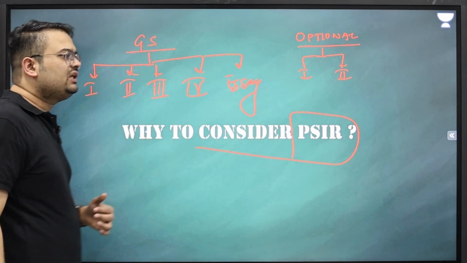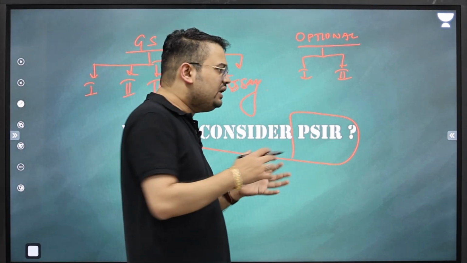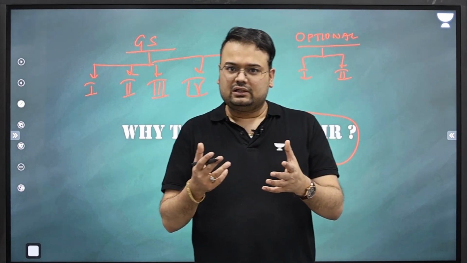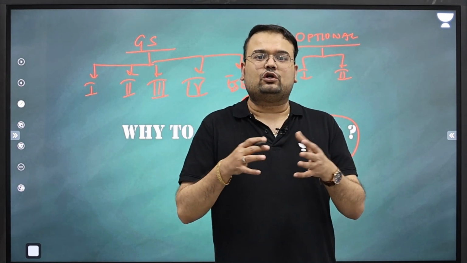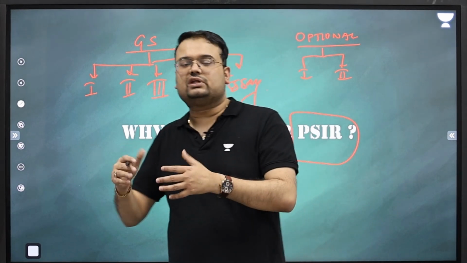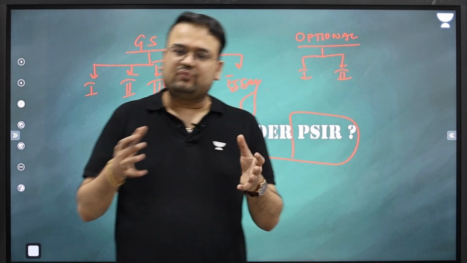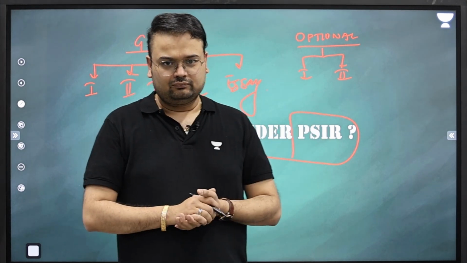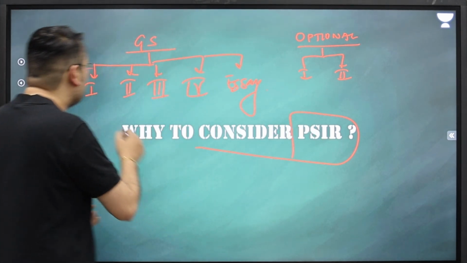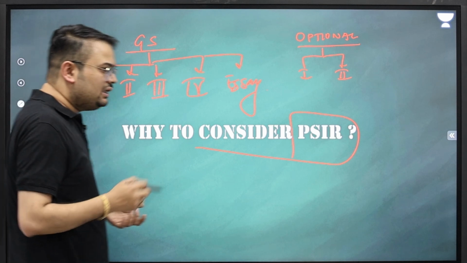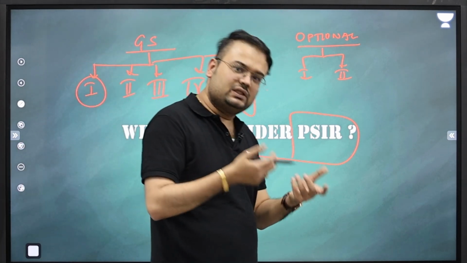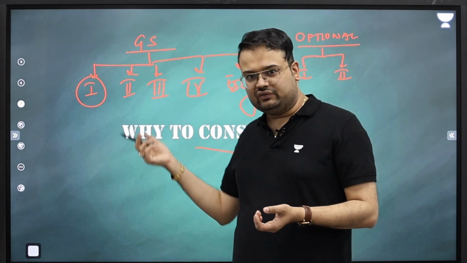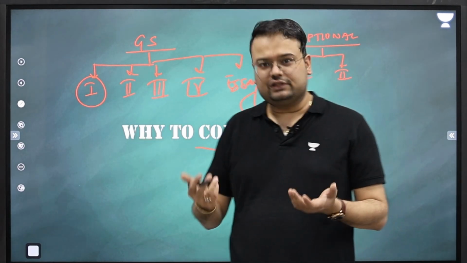In this respect, something that we need to keep in mind is the way in which the general studies syllabus has been designed by UPSC. It essentially involves many of the topics that are important for us to become an administrator, but at the same time, it deals with a lot of topics and subjects of humanities. For example, when we talk about GS1, we know for a fact that there will be geography, history, society. For GS2, we have polity, governance, social justice, international relations.